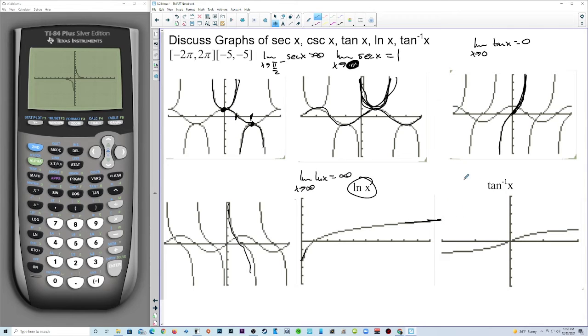Inverse tangent. The limit as x approaches infinity of inverse tangent is pi over 2. Because right here, if this is pi over 2, and let's say up here at 1, then this is going to be the pi over 2, and this is the 1. So as x approaches infinity for inverse tangent, this is leveling off to pi over 2.